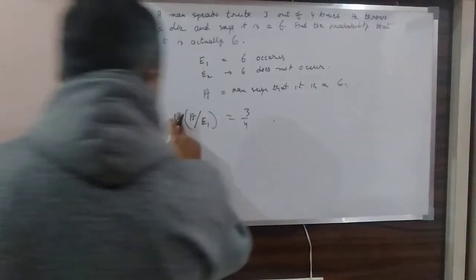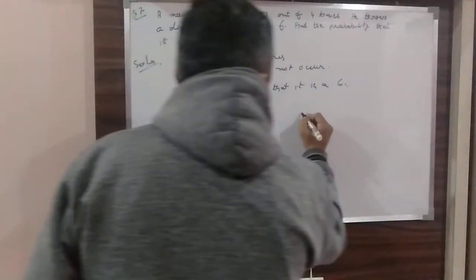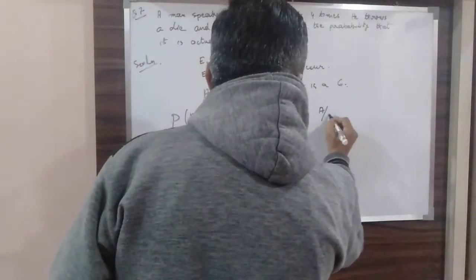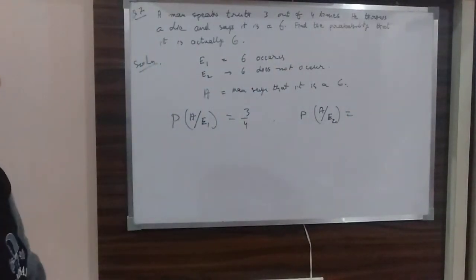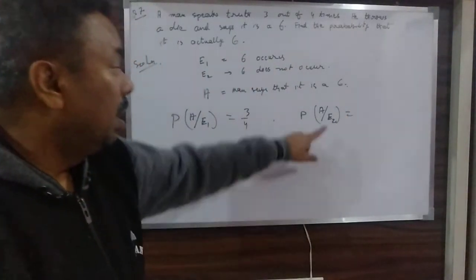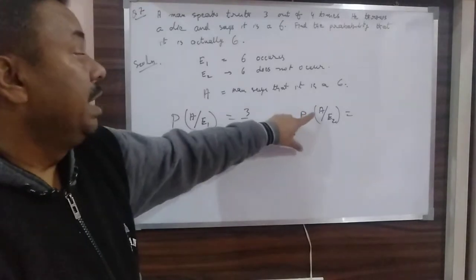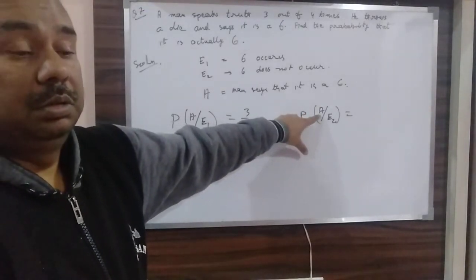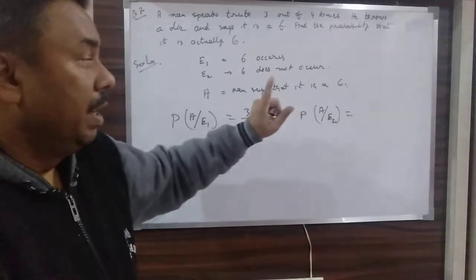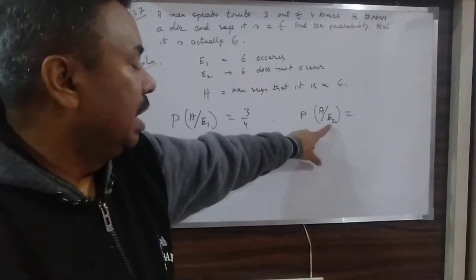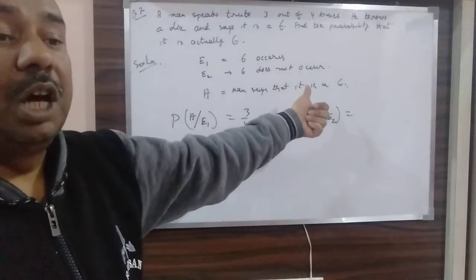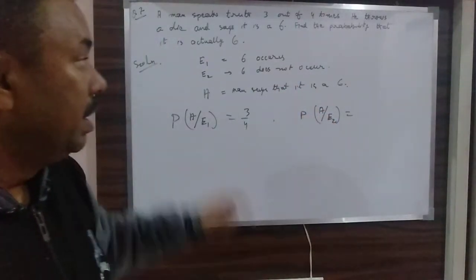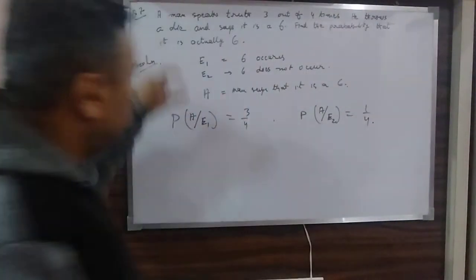Similarly, the probability of A with E2 means 6 has not occurred and he is saying that 6 has occurred. Okay, it is given that 6 has not occurred, then what is the probability that he will say that it is 6? Because in how many cases is he lying, not saying the truth? That is 1 by 4.